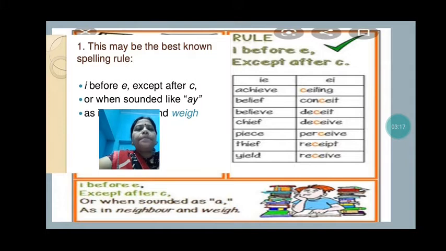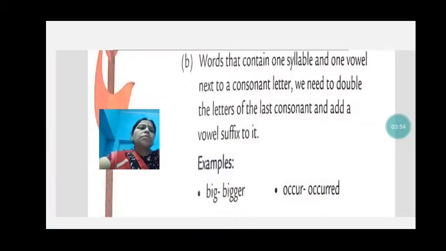Then one more thing: I before E except after C, or when sounded like AY, as in neighbor and weigh. In neighbor we see NEIGHBOUR, that we have not written NIEGHBOUR. Why? Because the pronunciation is A. Okay, neighbor. Then in way also, WEIGH, way. So please pay attention to this. Now to the next part.